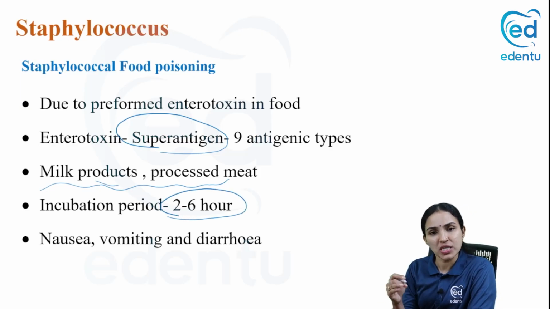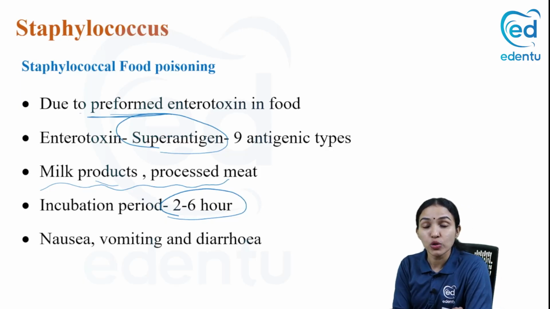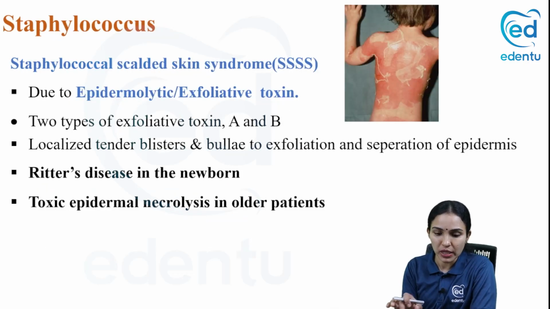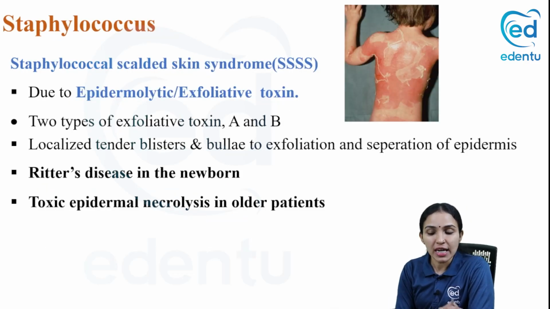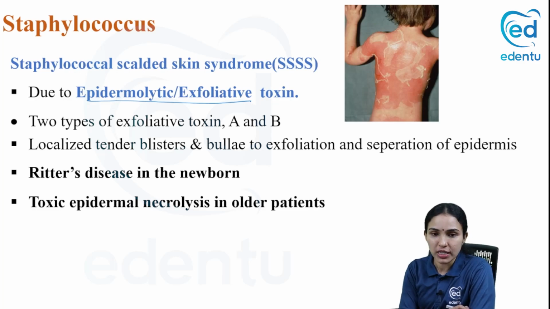Most food poisoning happens a little late, but staphylococcal food poisoning is very fast. You get the symptoms within 2 to 6 hours. This is because of, remember, the preformed enterotoxin. And staph enterotoxin is a super antigen. Don't forget that. Now, staphylococcal scalded skin syndrome is due to a particular toxin called epidermolytic or exfoliative toxin.